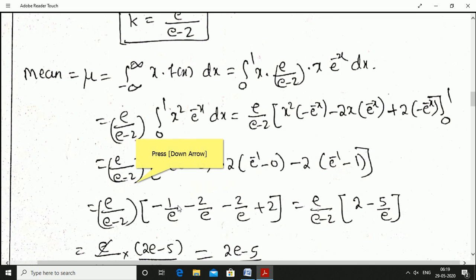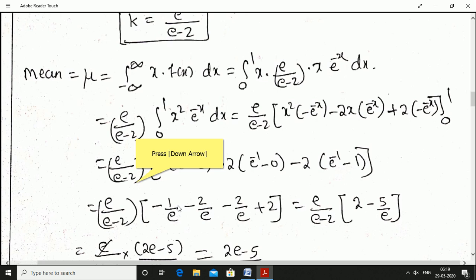Mean formula is integration minus infinity to infinity x into f of x into dx. That function f of x exists only in the interval 0 to 1. Integration 0 to 1 x into f of x, value is k x e power minus x. K value is e divided by e minus 2, x into e power minus x into dx. E divided by e minus 2 constant are written outside. X into x is x square into e power minus x into dx.